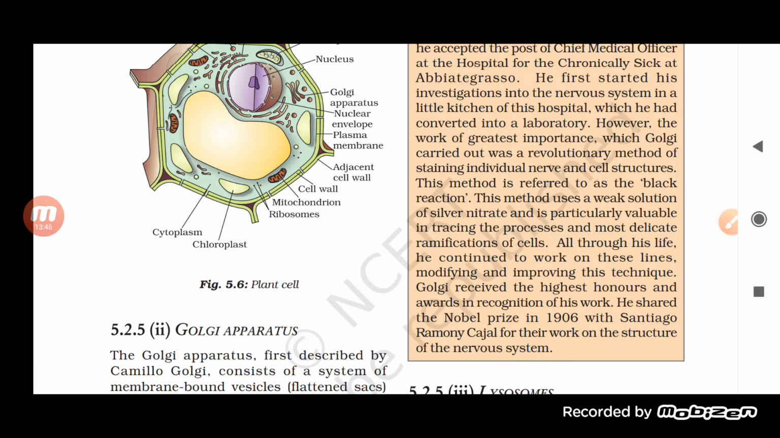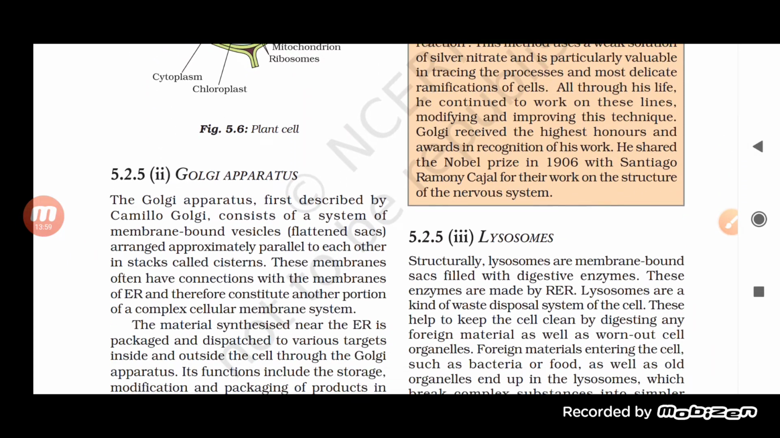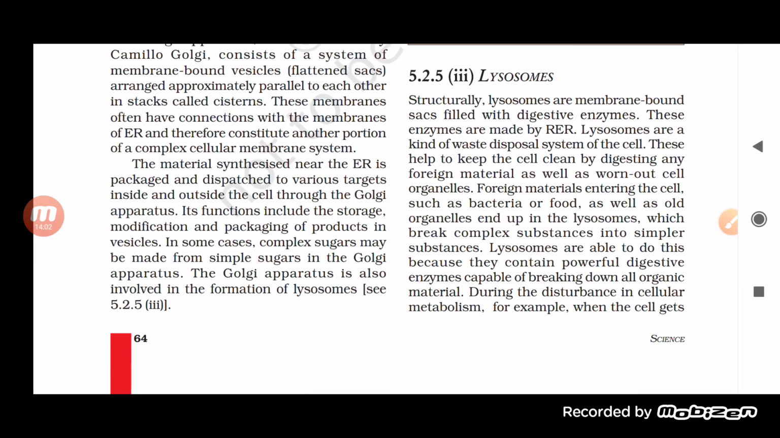he understood that it was a kind of revolutionary method, where with the help of staining, he would be able to see the structure of the cell. Later on, he got the Nobel Prize for that. So it was because of Golgi only that the name Golgi has been given.